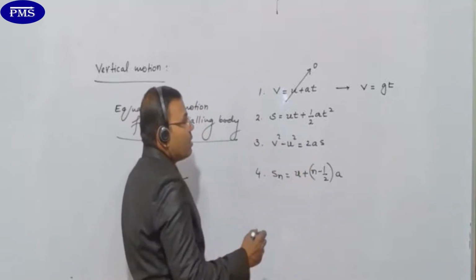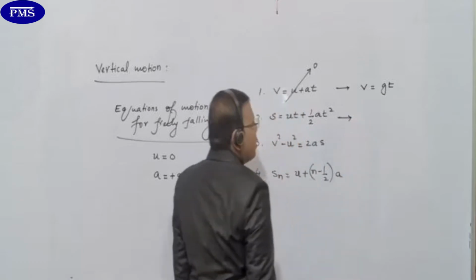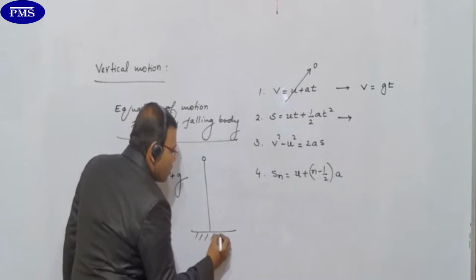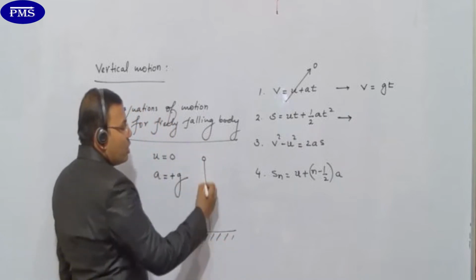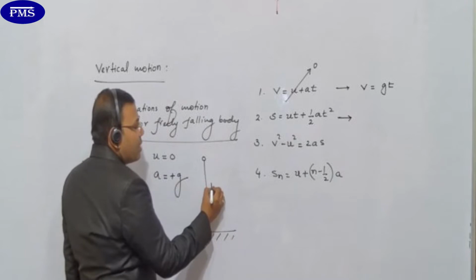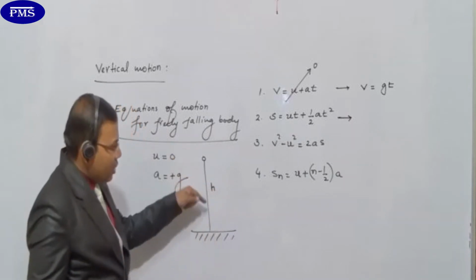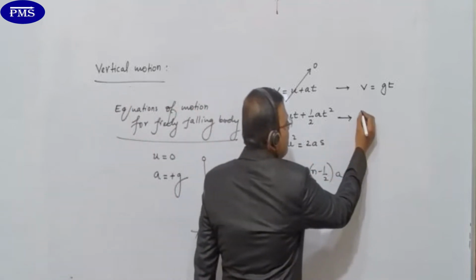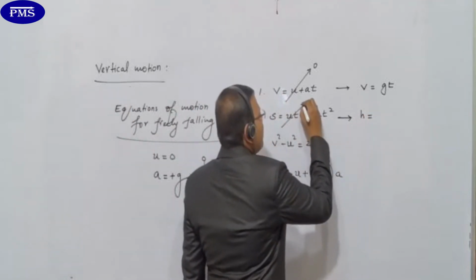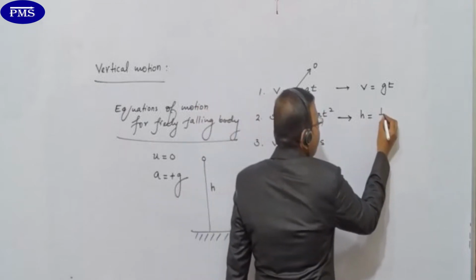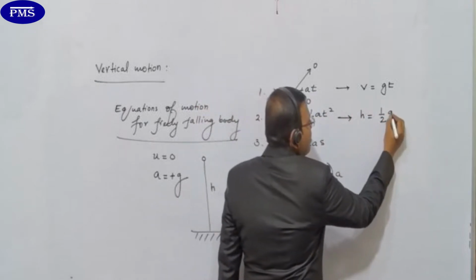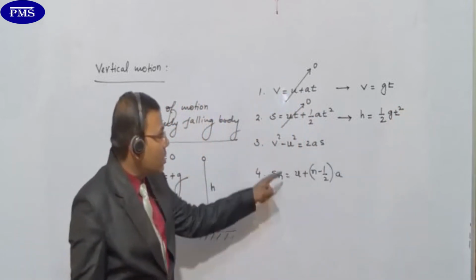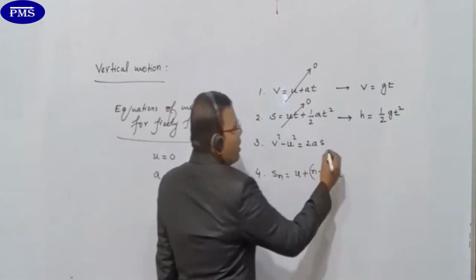The second one: see, the body is coming down, right? This object is coming down, so it is falling. Suppose the height is h. So this displacement will be a vertical displacement. Therefore h equals, again initial velocity will be 0, half, a is nothing but g, and t square. Next come to the third equation. What form does it take?